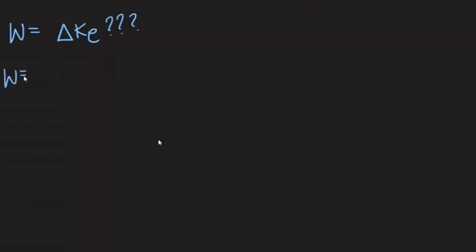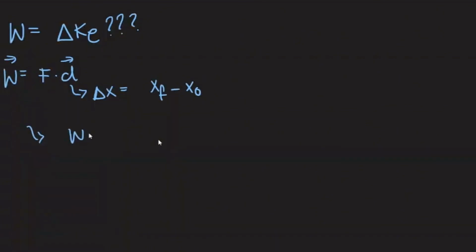We can start by describing work as the force times the displacement of an object, or basically the force applied through a certain distance. And the certain distance is going to be equal to x final minus x initial. Then we can rewrite work as an integral. It is going to start from the initial position to the final position, and it's just going to be the force applied in that distance. We have two equalities right here.